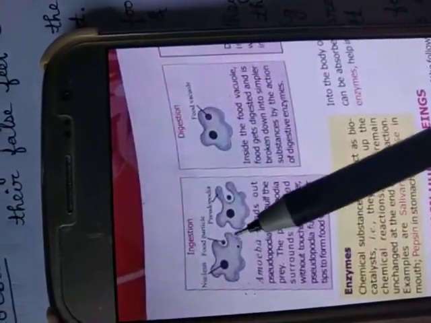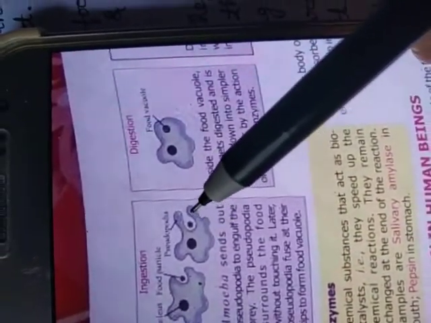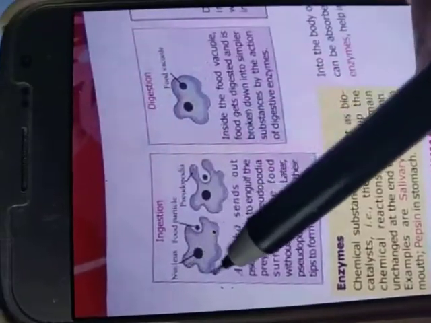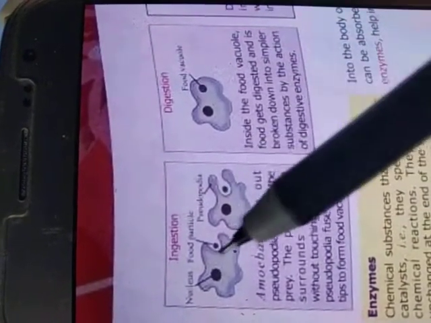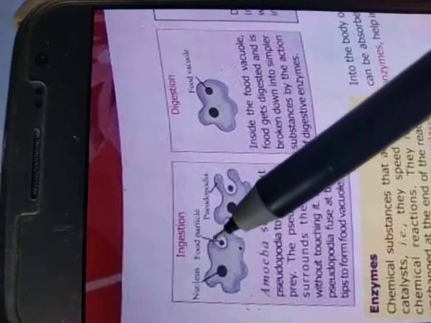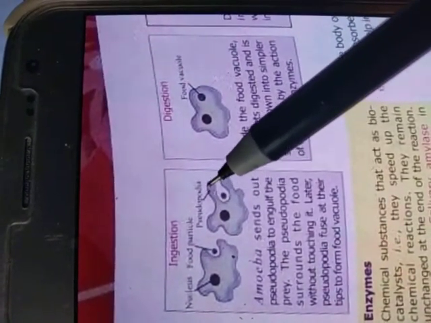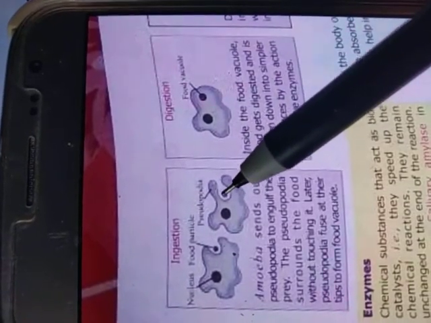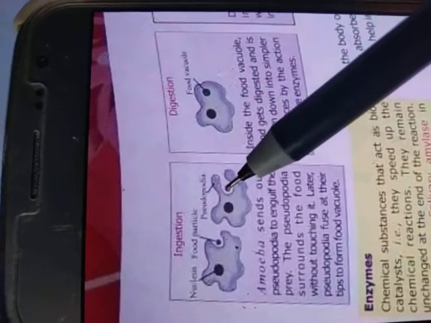See, this is the structure of amoeba. Okay, and we have previously said that this portion is called pseudopodia. They send the pseudopodia to engulf the prey. Engulf means catch the prey or food particles. The pseudopodia surround the food without touching it. Suppose this is the food particle, and these are the pseudopodia. The pseudopodia become elongated, means increase in size, and surround the food particle without touching it.